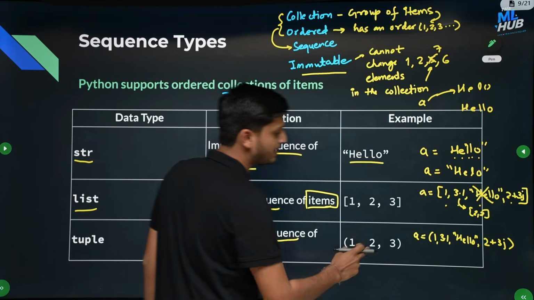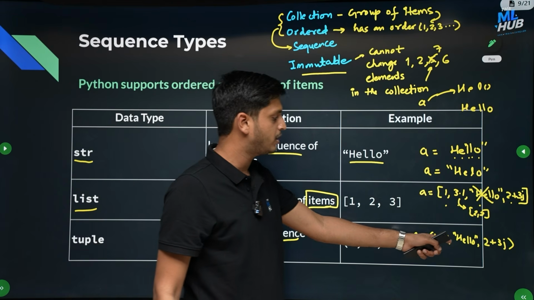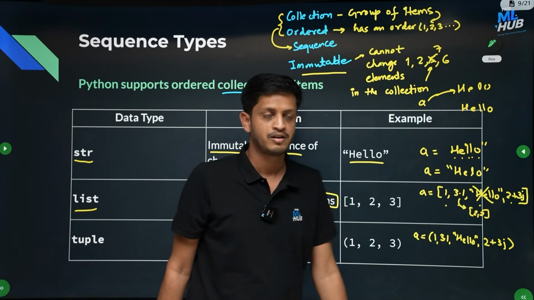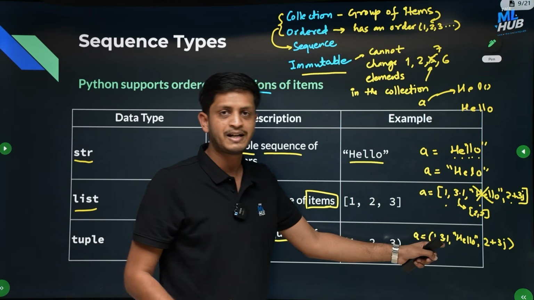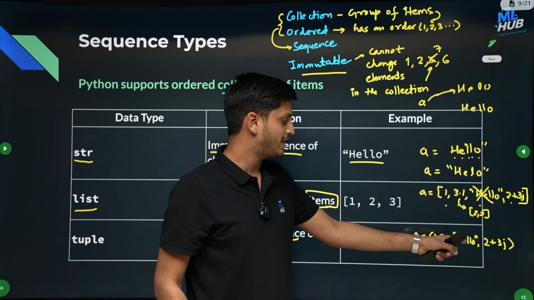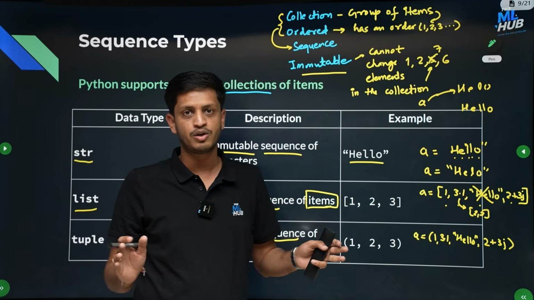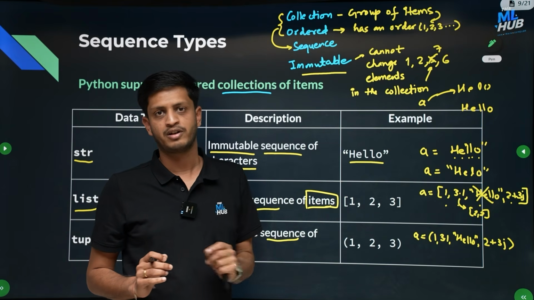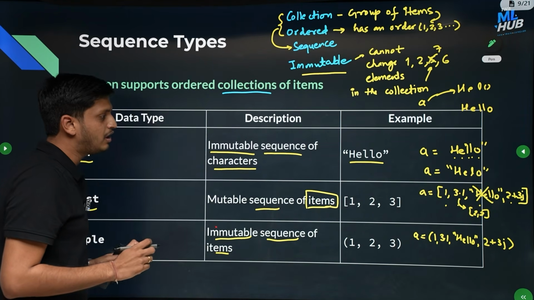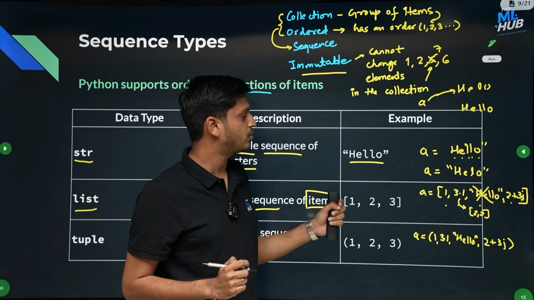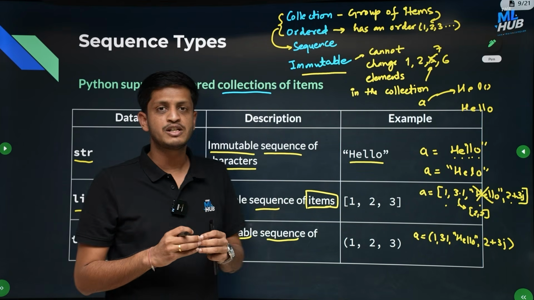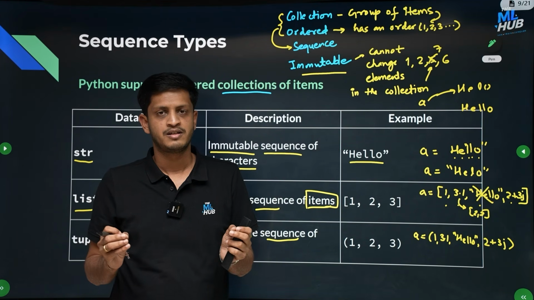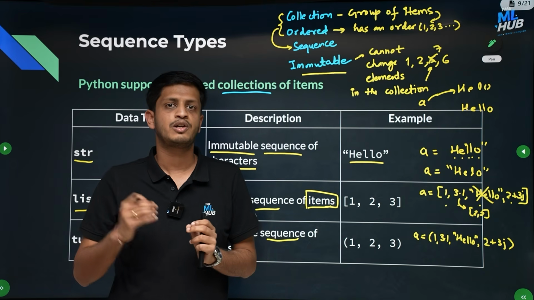So this is a tuple containing 4 values: an integer, a floating point number, a string and a complex number. Now if I want to change a particular element, I cannot do that. If I want to remove an element or add an element, I cannot do that. If you have to do it, you have to create another tuple and then assign the variable that particular value, okay. Now there is a property here, like I told you, you can have a sequence of different types of items. This property is called heterogeneity.